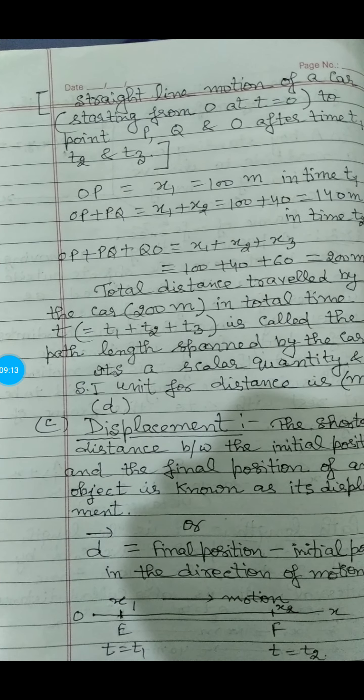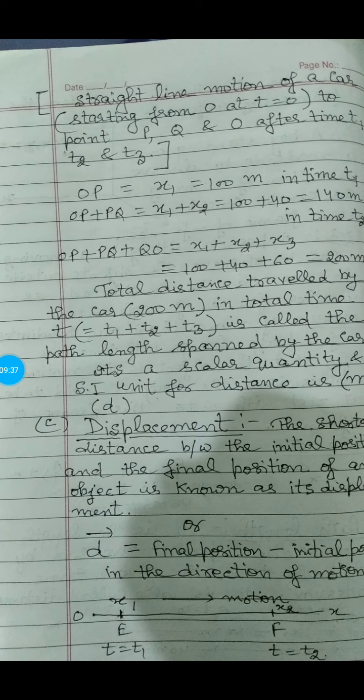Now come to the next topic, that is the displacement. Very simple. The shortest distance between the initial position and the final position of any object is known as its displacement, or d vector is equal to final position minus initial position in the direction of motion.